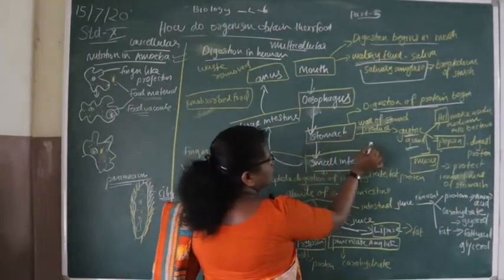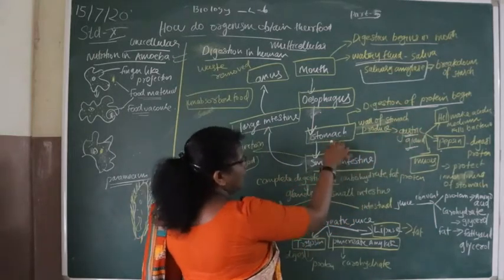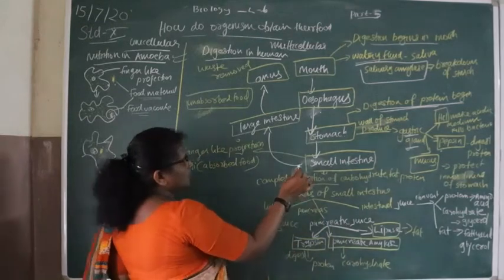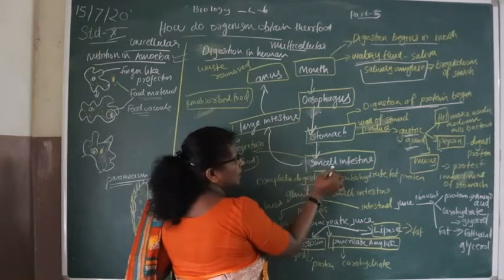Inside the stomach, digestion of protein begins. Then from the stomach the food material goes to the small intestine.